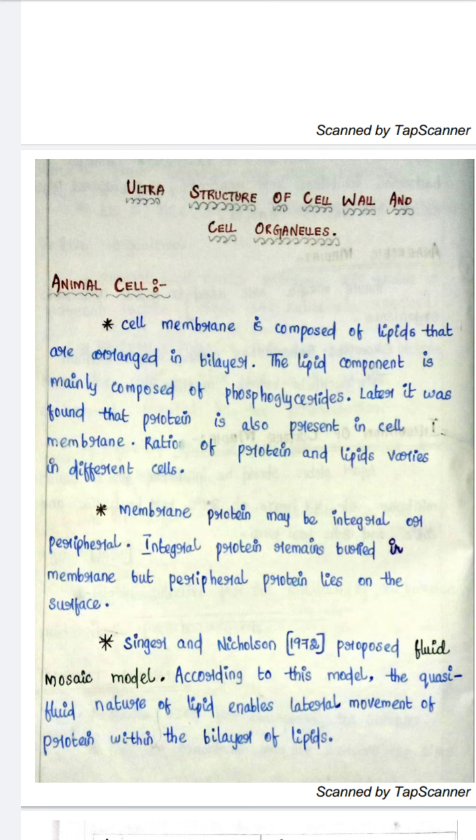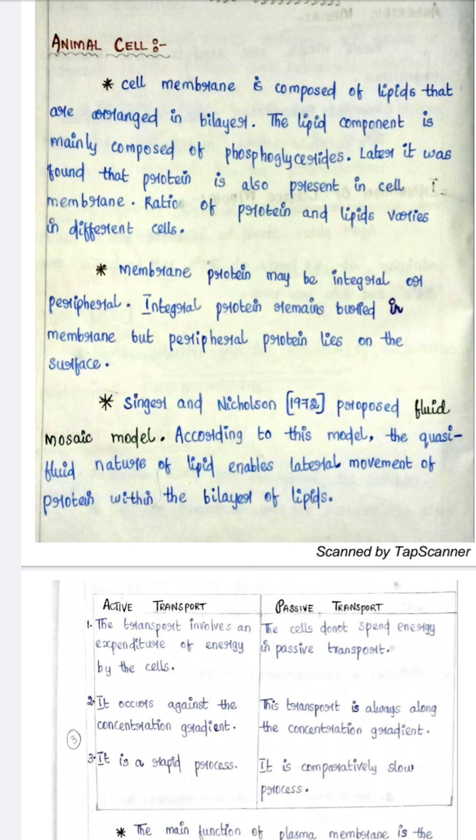Membrane protein may be integral or peripheral. Integral protein remains buried in the membrane, but peripheral protein lies on the surface. Singer and Nicolson proposed the fluid mosaic model. According to this model, the fluid nature of lipid enables lateral movement of protein within the bilayer of lipids.